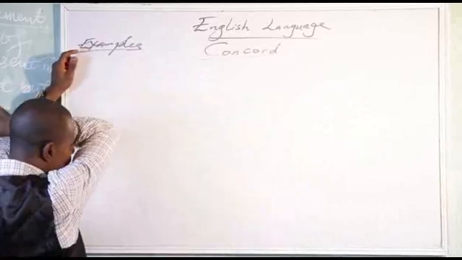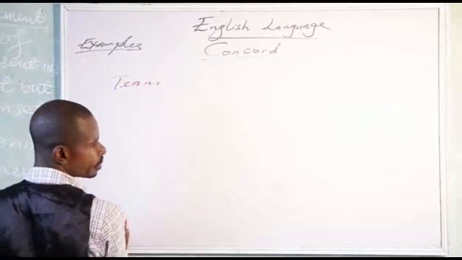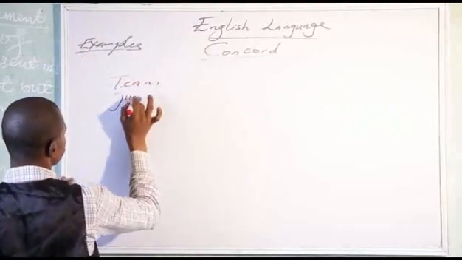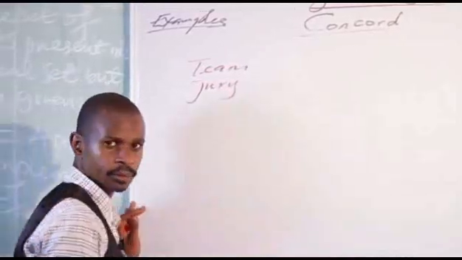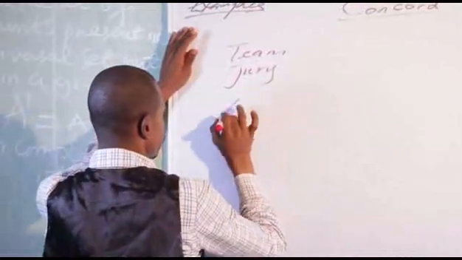Okay. We have the word team. Jury. Okay? Let us look at this. Team.